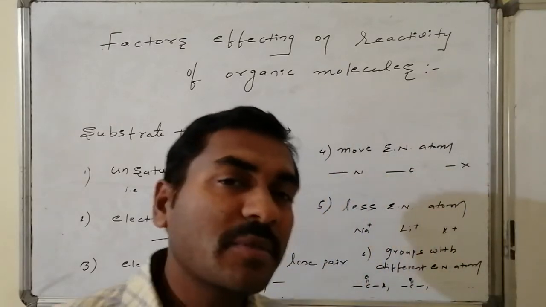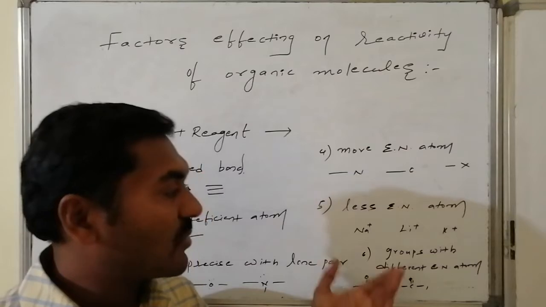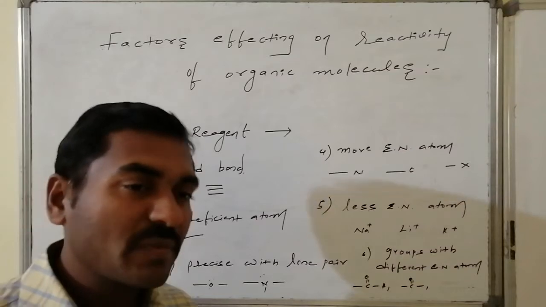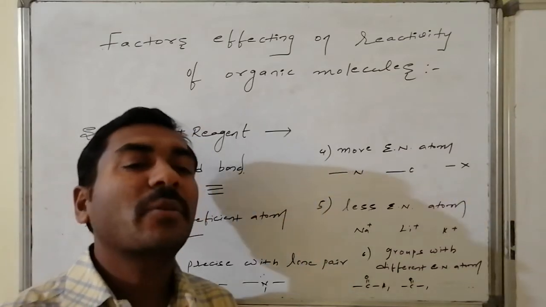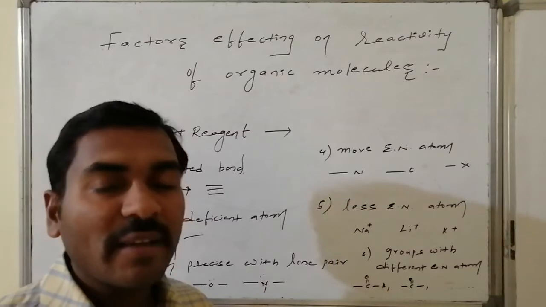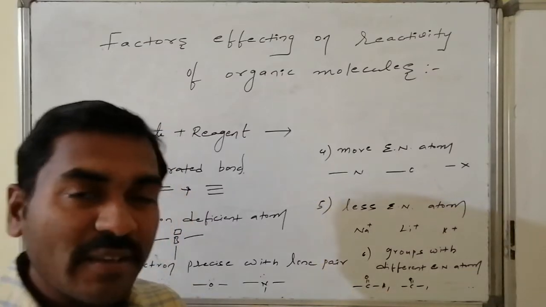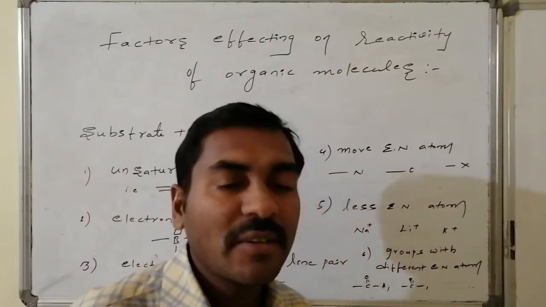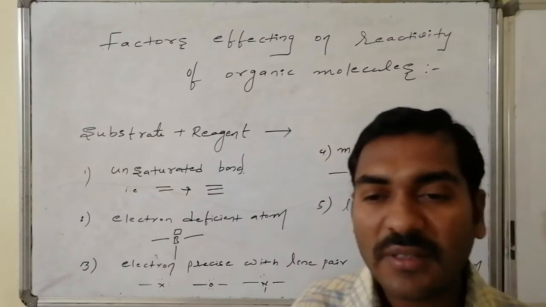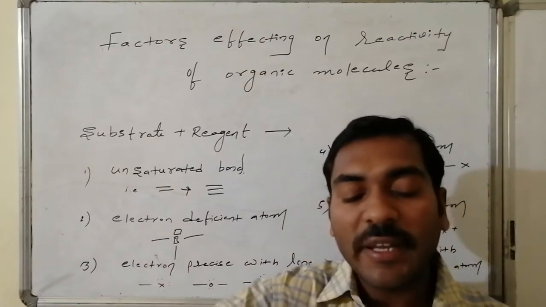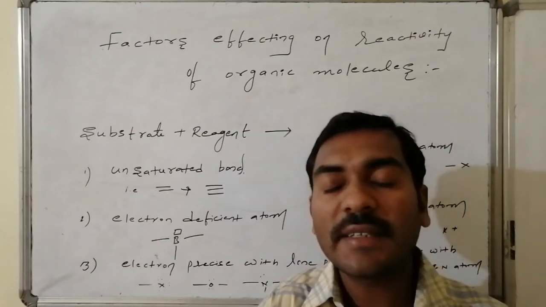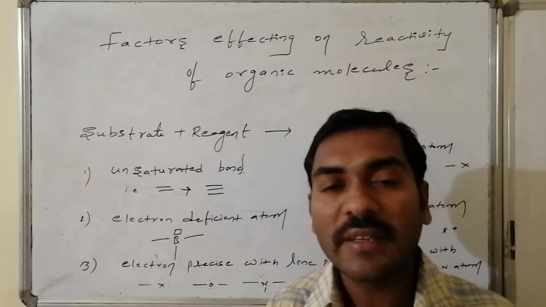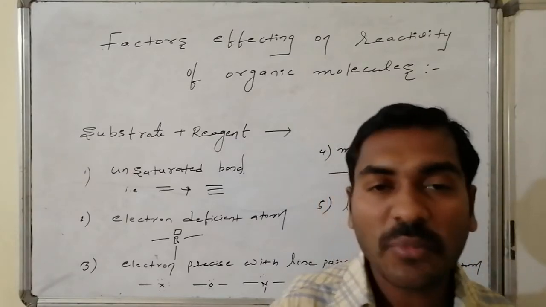And more electronegative atoms involved in chemical combination, less electronegative atoms like the first A group elements and second A group elements, etc. Groups with multiple bonds associated with different electronegativities, like carbonyl groups such as aldehydes and ketones, similarly carbon and nitrogen combinations. These things will offer polarity to the connectivities, polarity to the bonds, and those portions will become very active towards the reagent and chemically react with the reagent, and that leads to the transformation of the substrate from the starting material to the product material.